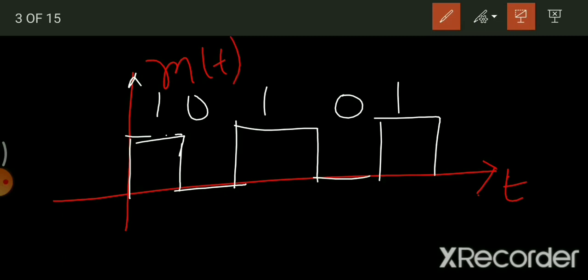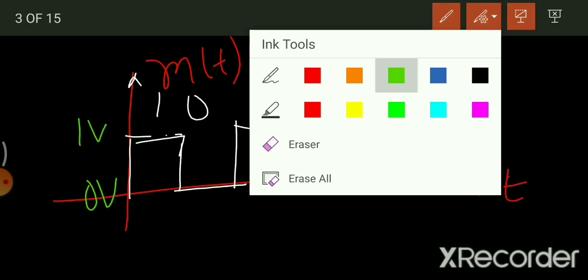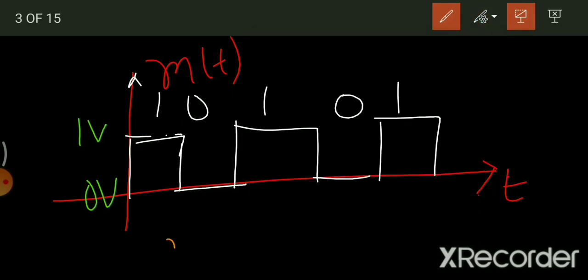You can notice there are two voltage levels, 1 volt and 0 volt. If the information is bit 1, then 1 volt. If the information is bit 0, then you represent it as 0 volt. So I can say that I have my message signal m of t, which has amplitude a_k. a_k is a variable which can be either 1 volt or 0 volt. Also, this NRZ unipolar waveform is made up of many rectangular pulses.